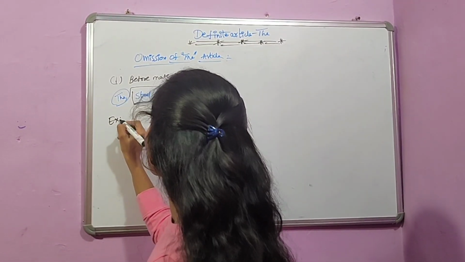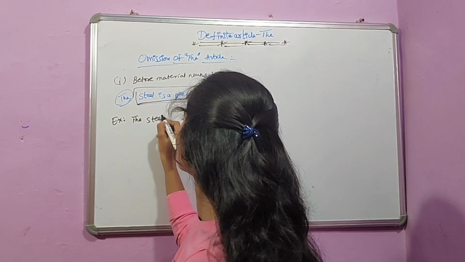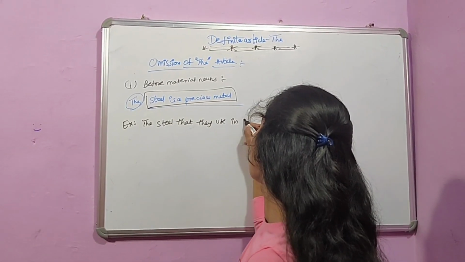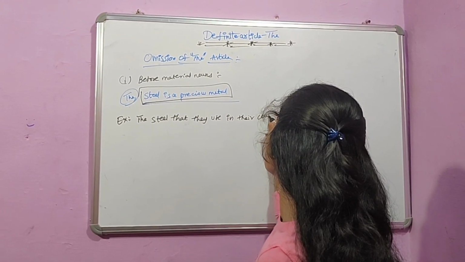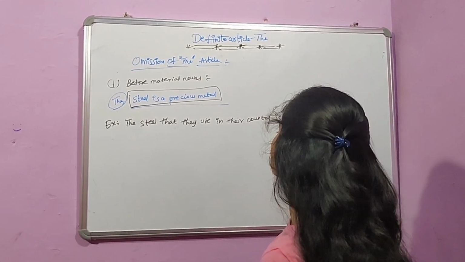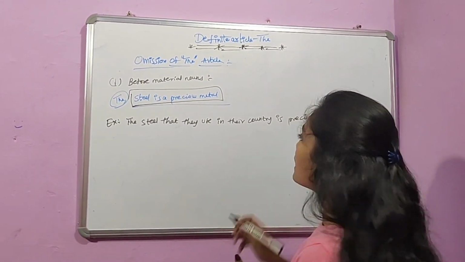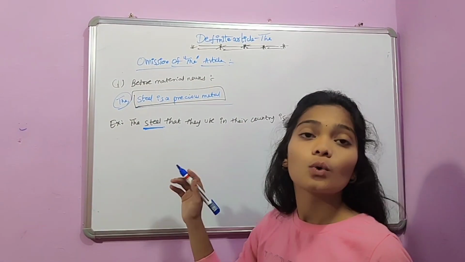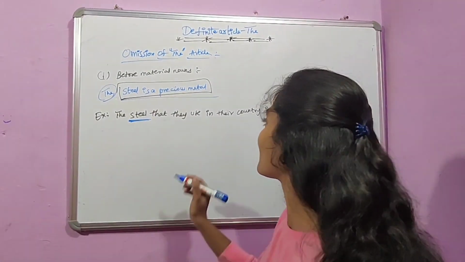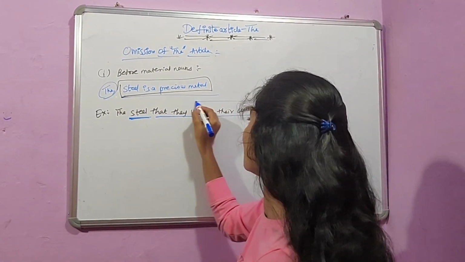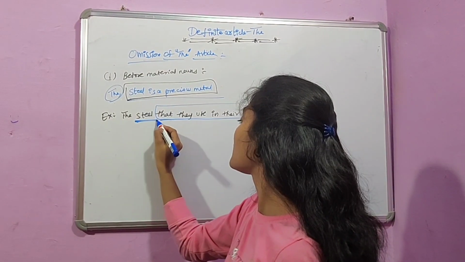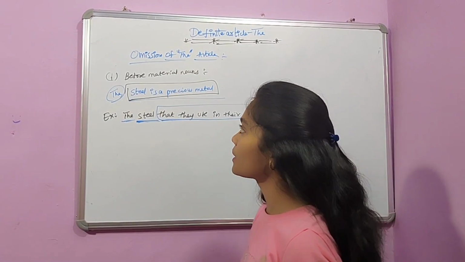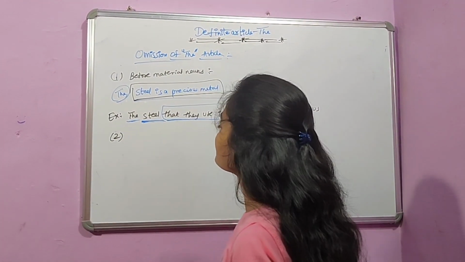That is, the steel that they use in their country is precious. Here, if you observe, the material noun steel was made definite by using the phrase "that they use in their country." As the steel was made definite, we use the article before this material noun.